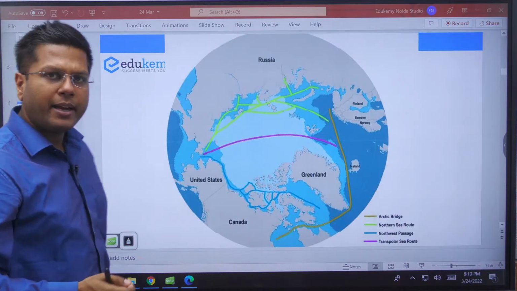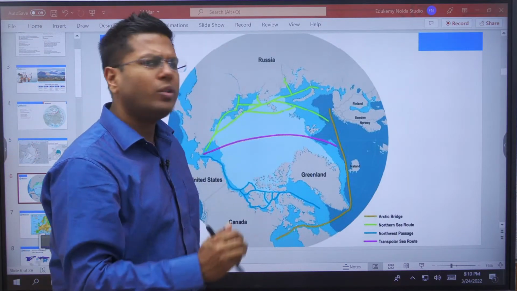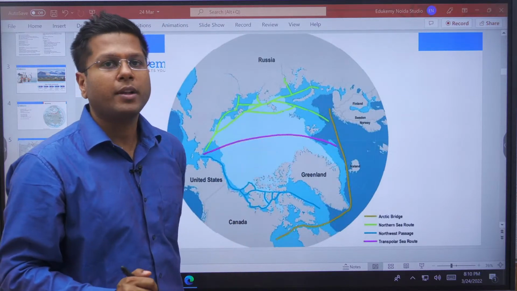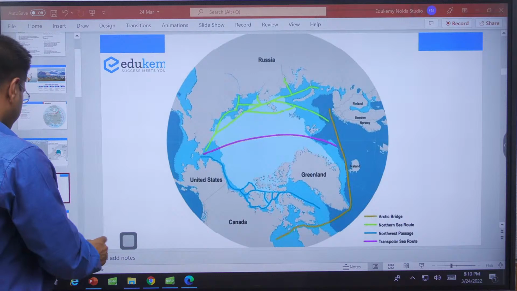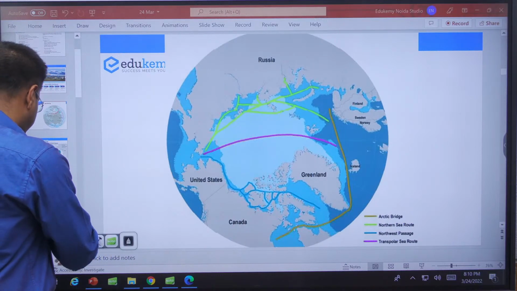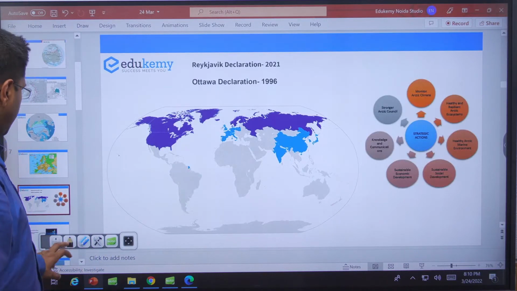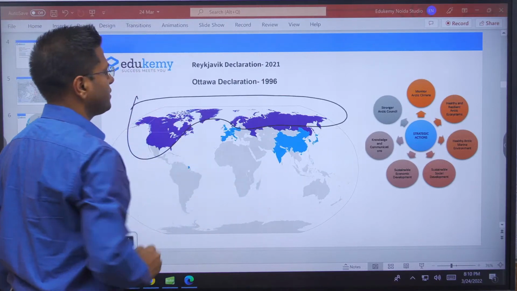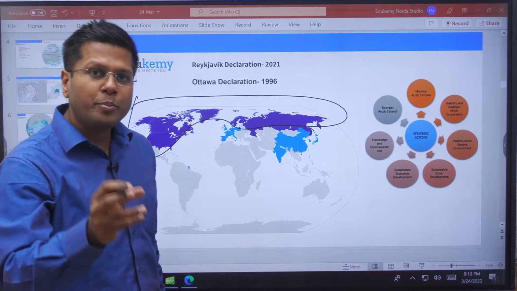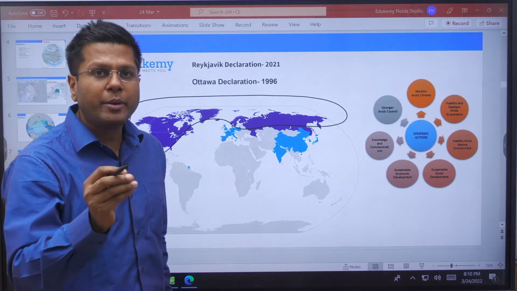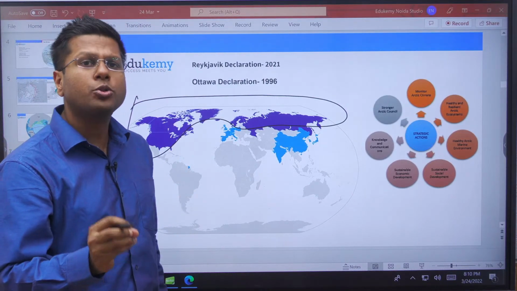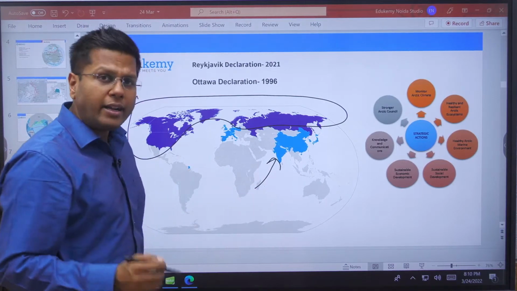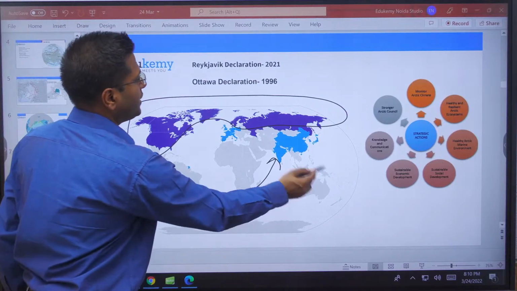India became an observer nation along with other Asian countries and other European economies of the Arctic Council. Not only India, there are some other countries also which are members to this council. The ones which are members are the permanent ones, but observers need to be active. They need to be doing some experiments and they need to show some progress to be a part and grow in this particular observer group. Otherwise, they would be thrown out.